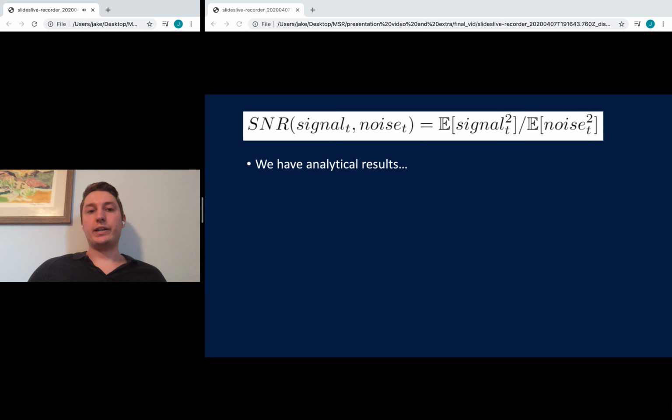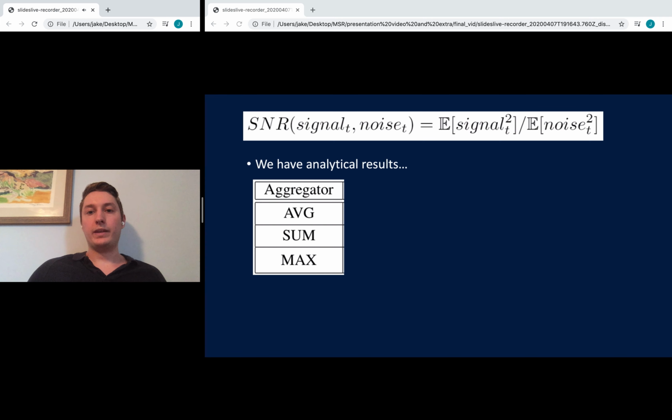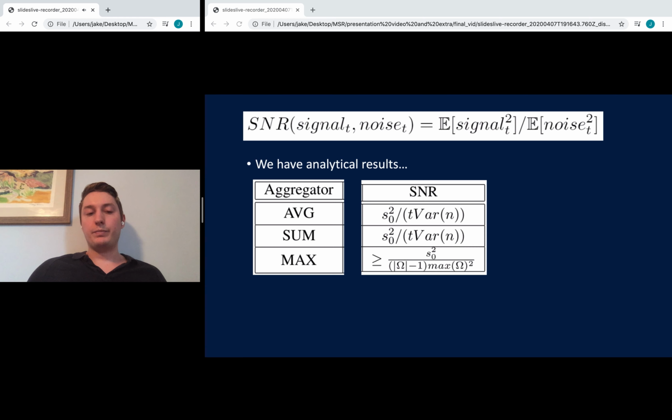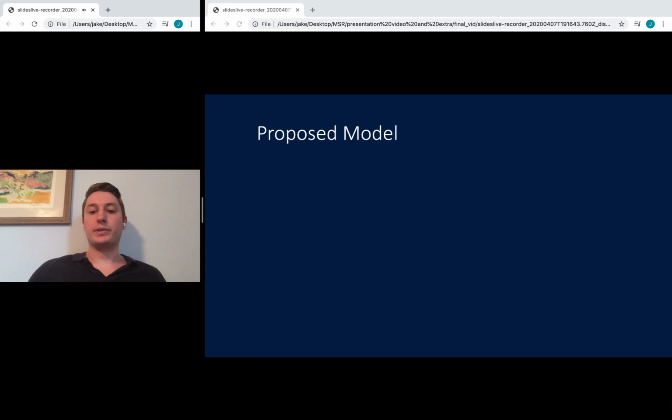So in order to quantify the amount of signal versus the amount of noise left in our model, we borrow a topic from information theory called signal to noise ratio. We have some analytical results. So for the average of all the signals, or the sum or the max, we can get the following analytical results. And here they are obligatorily, but we actually don't really want to talk about those at the moment. I want to focus on the fact that we can also measure these empirically for much more complicated networks with an idealized signal.